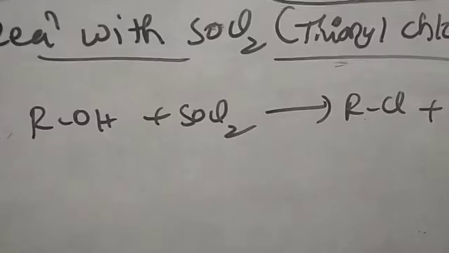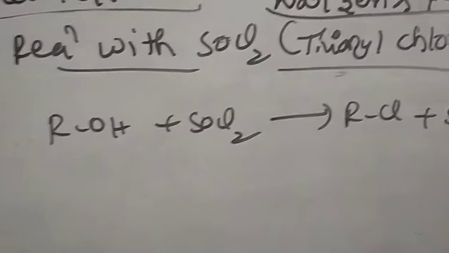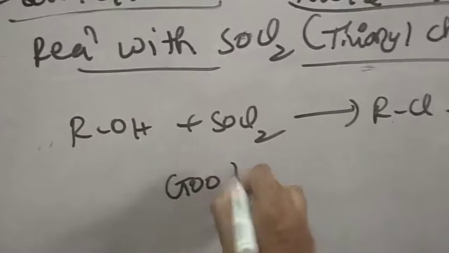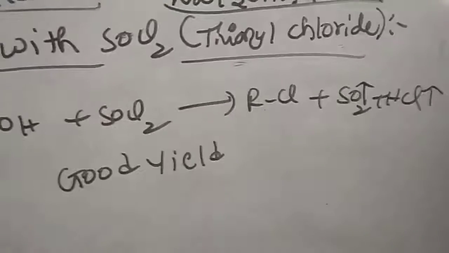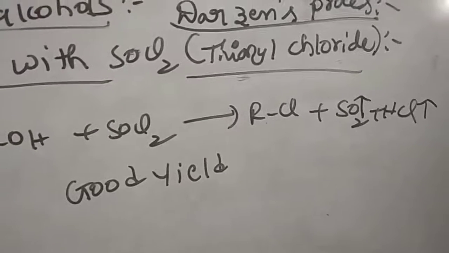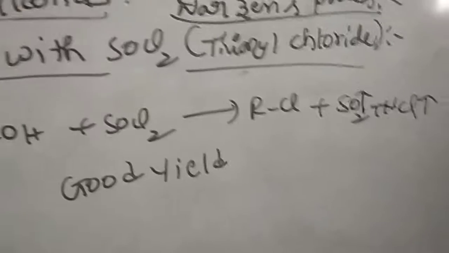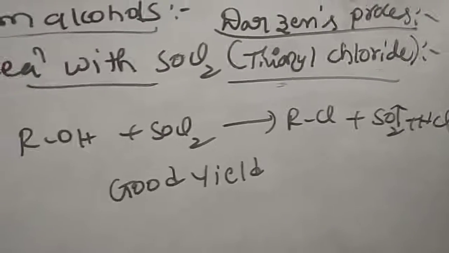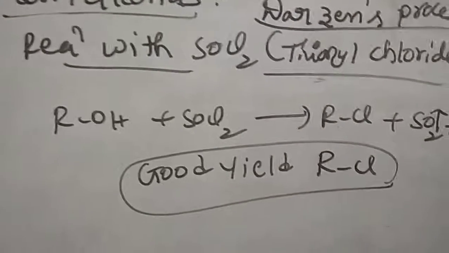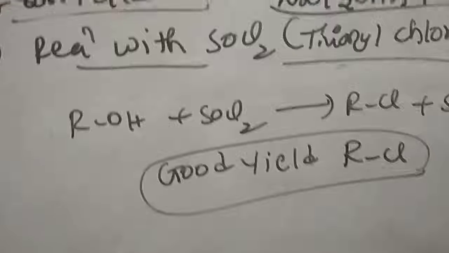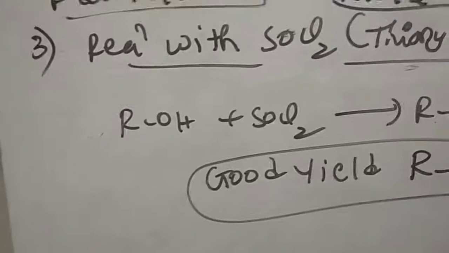Whatever the reaction with thionyl chloride gives a good yield of alkyl halide, because the separation of SO2 and HCl is easy since they are gases. By heating at different temperatures, those gases we can separate from the alkyl halide. So we get a good yield of RCl in the case of thionyl chloride, and we can say it is the best method for the preparation of alkyl halide out of the remaining.